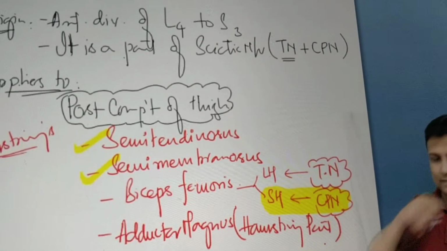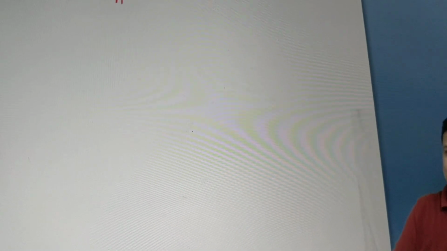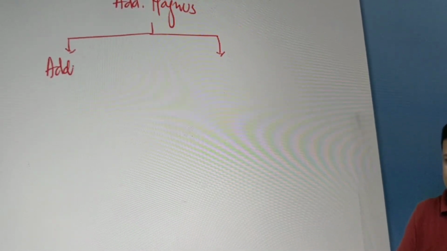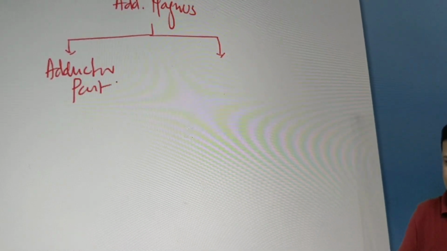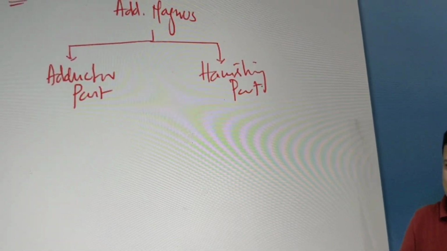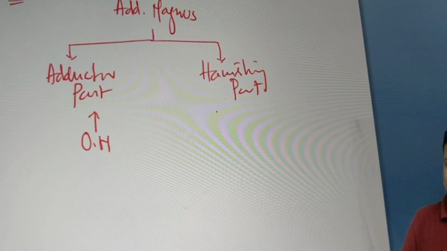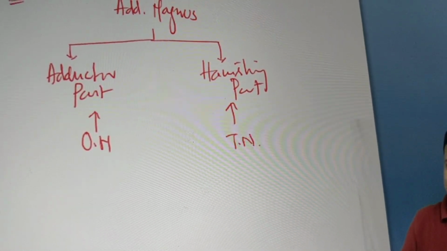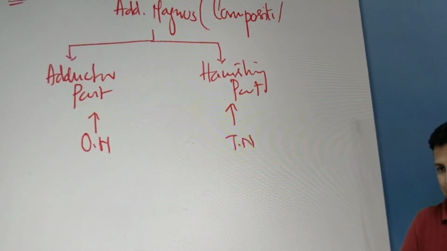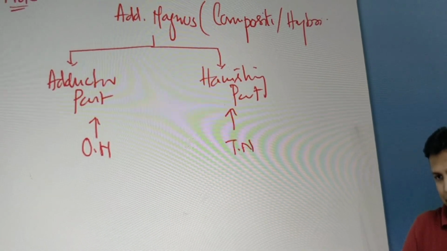चलिए हम एक काम करते हैं सर. We'll do one thing here. I'm done with all the muscles here in the posterior compartment. Please add a note to this. In the note you write down adductor magnus. Adductor magnus will be divided into two parts, sir. There will be an adductor part in the medial compartment and there will be a hamstring part. ठीक है? Adductor part is supplied by which nerve, sir? Obturator nerve. Hamstring part is supplied by which nerve, sir? Tibial nerve. That means these types of muscles are said to be composite muscles or hybrid muscles: muscles supplied by two nerves. Done.